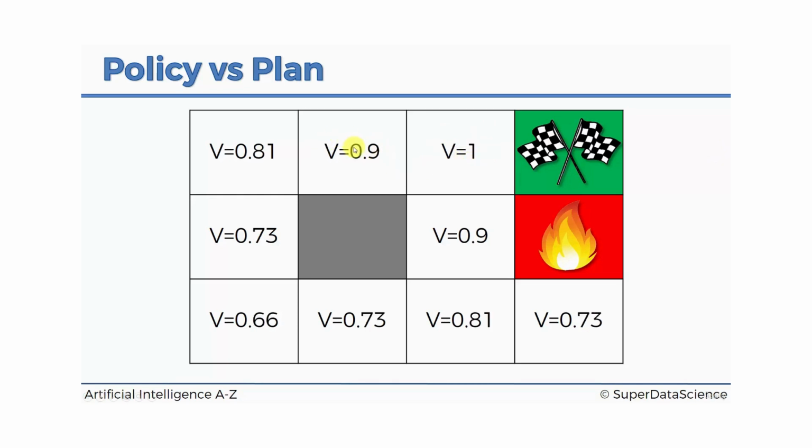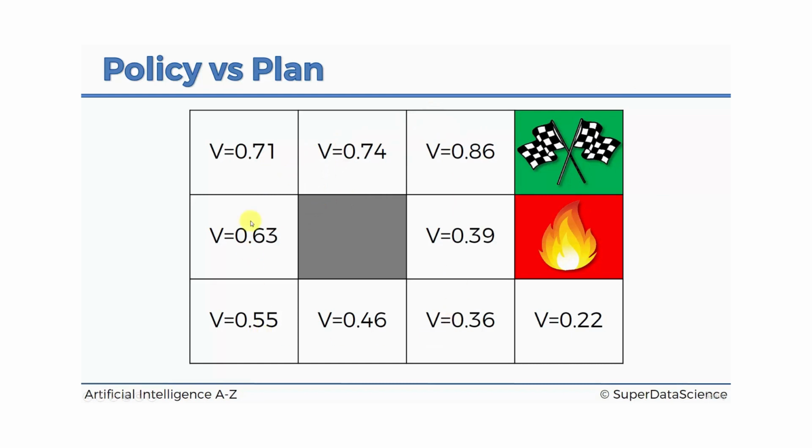So here it used to be 0.9 just because of the discounting factor, remember, from here to here. Again, now from here, we can't just jump from here to here, because even if we jump, if we go like this, we might end up back here, right? There's a 20% chance that we'll still stay in the square because we'll hit a wall. And again, and so on. So the value of being here is 0.71. This might look odd to you, that even with the discounting factor, this is too high. Maybe the discounting factor in this example is not 0.9, maybe it's 0.99 or something like that. So don't worry about that.